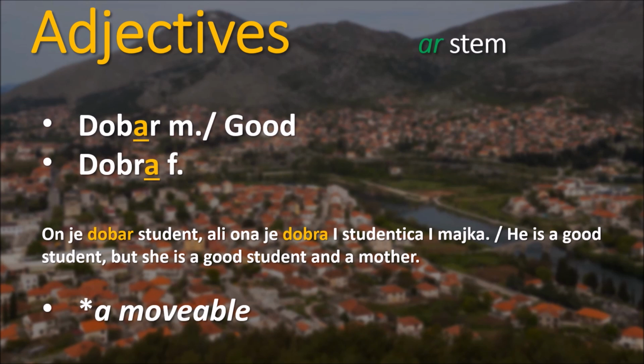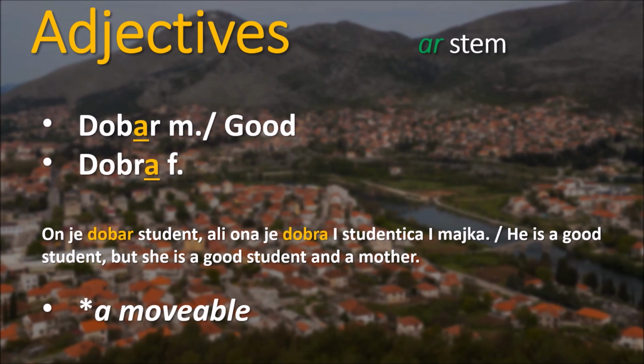So what happens here is that all these adjectives ending on AR in the masculine form will drop that A, and then we'll add A after the last consonant, meaning R, to prescribe it to a feminine noun. So if we take a look at the example here: On je dobar student, ali ona je dobra studentica i majka. Again, on je dobar student, ali ona je dobra studentica i majka.